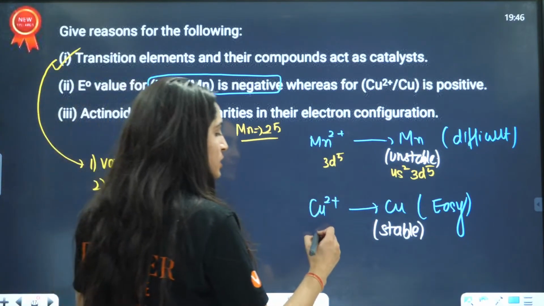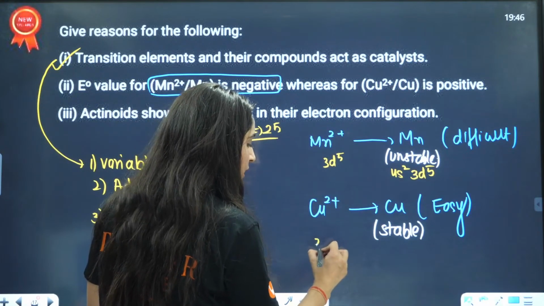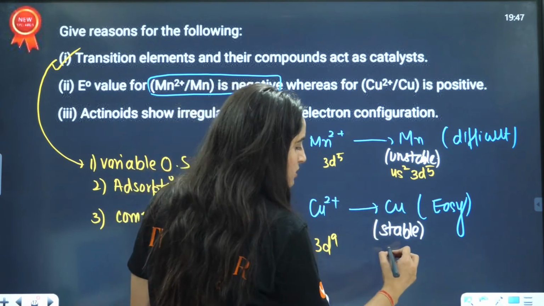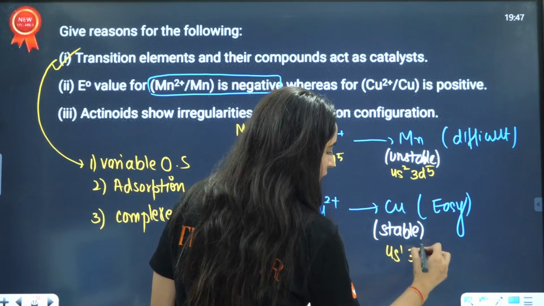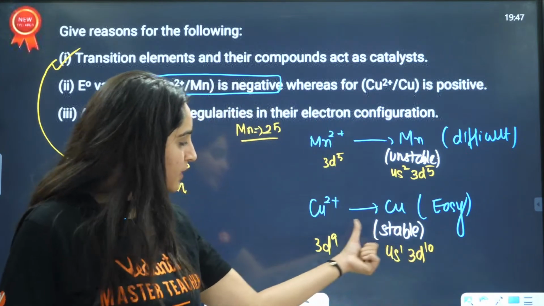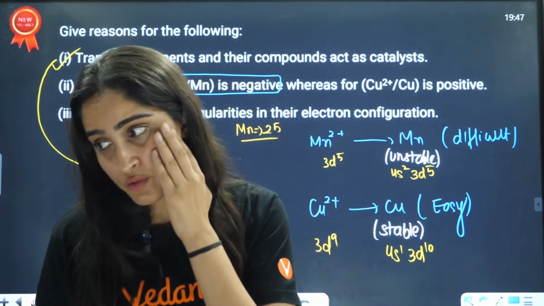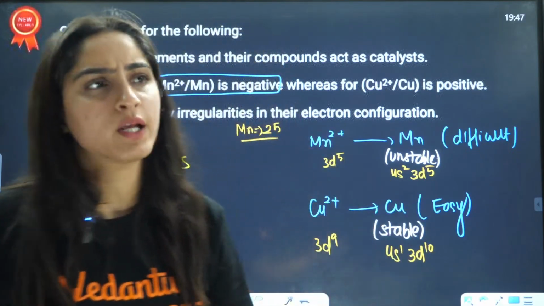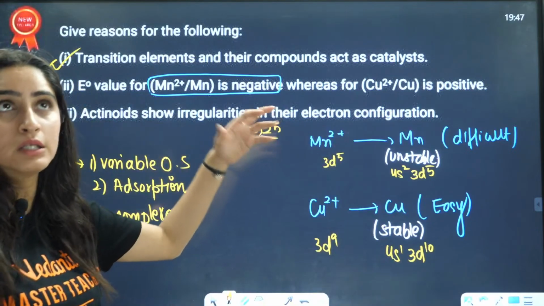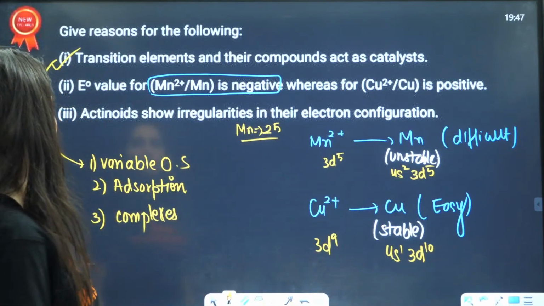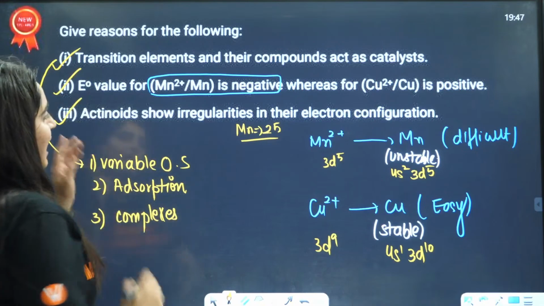What about Cu? We know that Cu2+ is 3d9 and Cu is 4s1 3d10, which is more stable as compared to 3d9. That is why this is easy to achieve. So if you want to put more impact on the examiner, you can write down the electronic configuration as well.